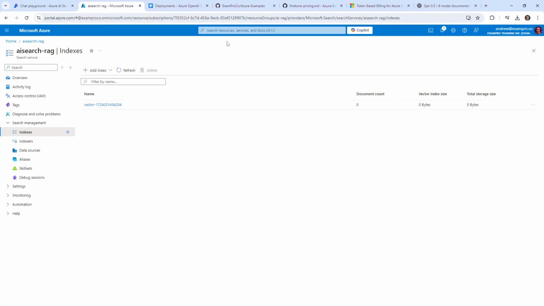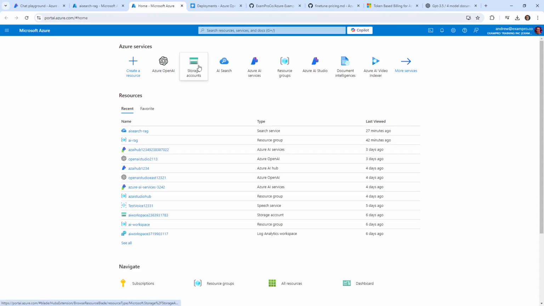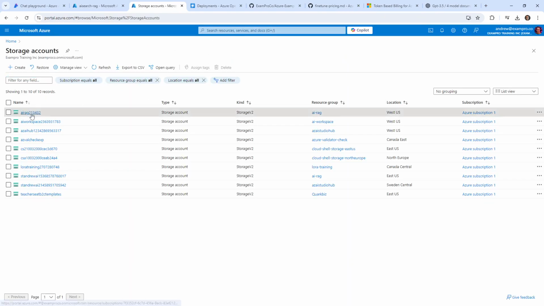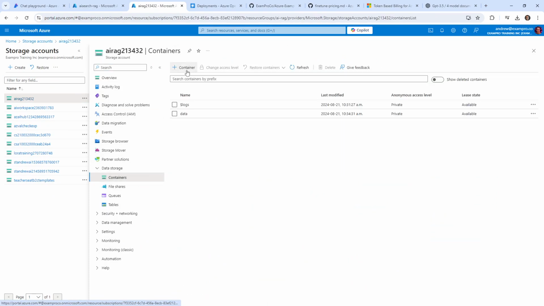I'm going to go back over to our AI search here, and what I want to do is, let's go over to our data storage, our storage account for our RAG, and I'm going to make another container, and this one's going to be called PDFs.